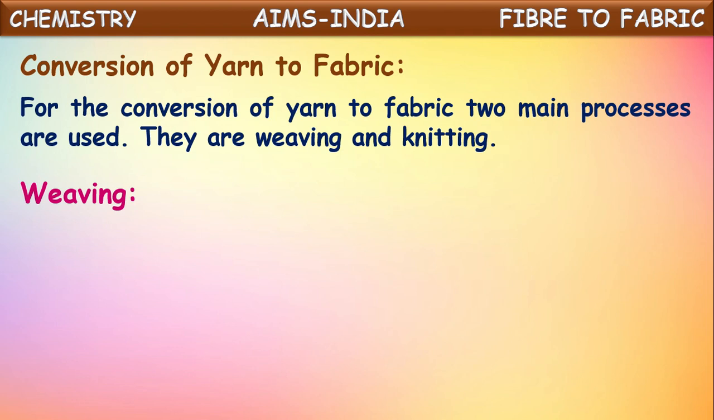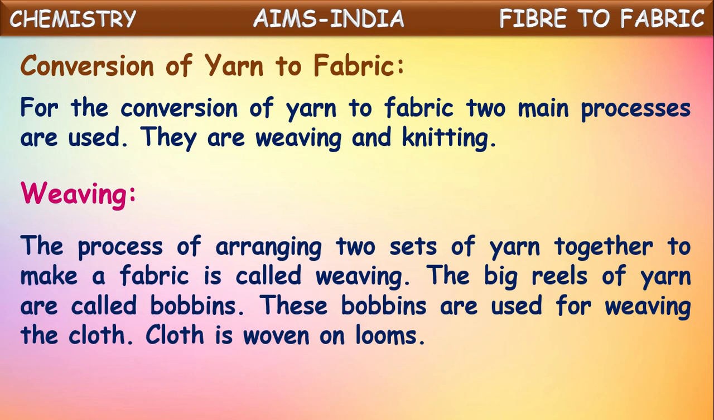Let's talk first about weaving. The process of arranging two or more sets of yarn together to make a fabric is called weaving. The big reels of yarn are called bobbins. These bobbins are used for weaving cloth. Cloth is woven on looms. The process of arranging two or more sets of yarn together to make a fabric is called weaving.